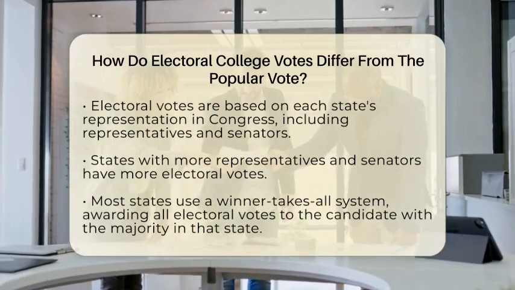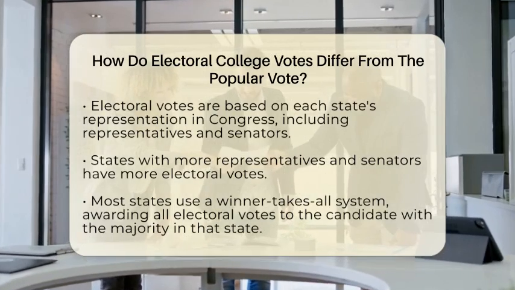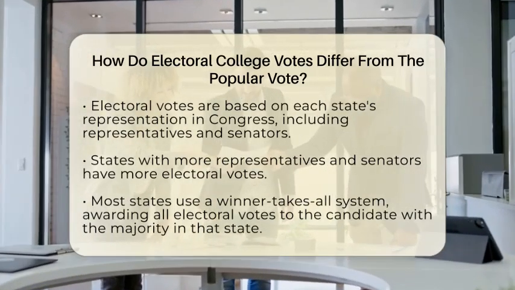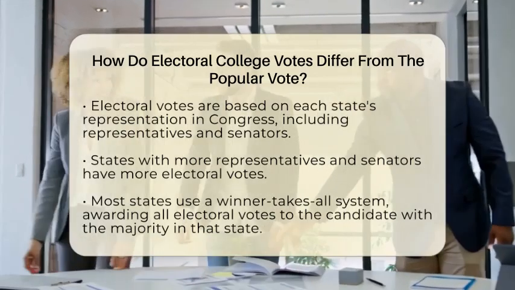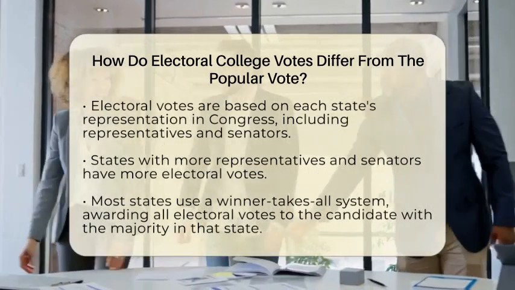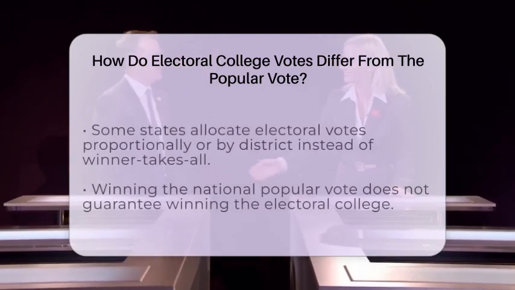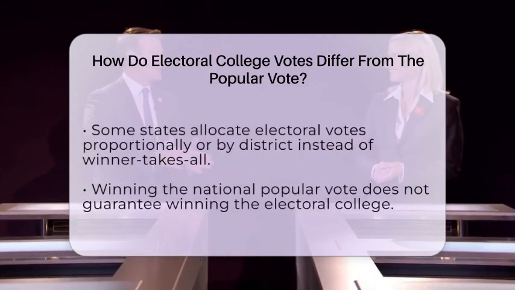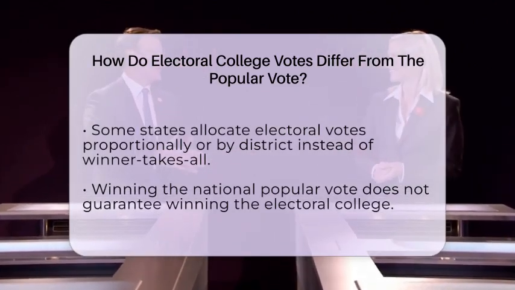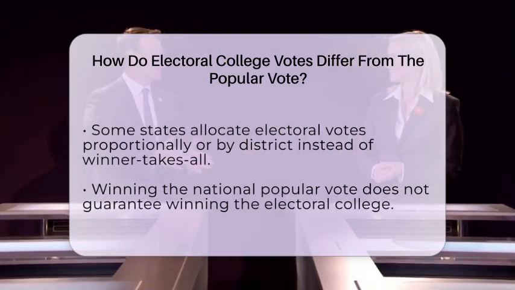The Electoral College is a group of electors chosen by each state to formally select the president and vice president. Each state is assigned a specific number of electoral votes equal to its total representation in Congress. For example, a state with 10 representatives and 2 senators has 12 electoral votes. When voters in that state cast their ballots, they are actually voting for electors who have pledged to support their preferred candidate. The candidate who wins the majority of votes in that state typically receives all of the state's electoral votes, a system known as winner-takes-all.